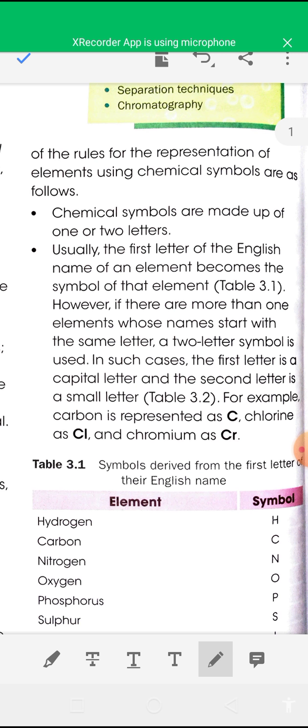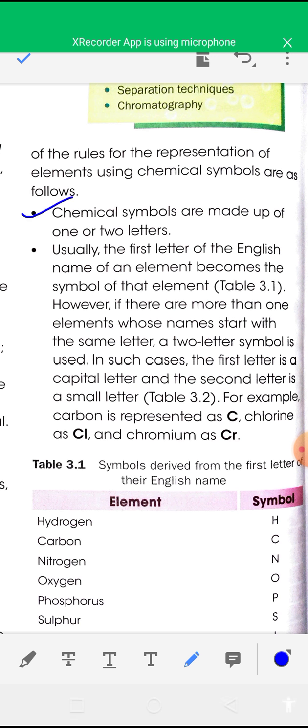First rule: chemical symbols are made up of one or two letters.